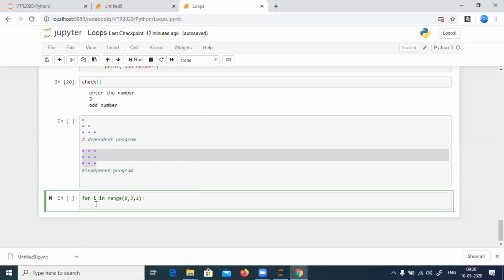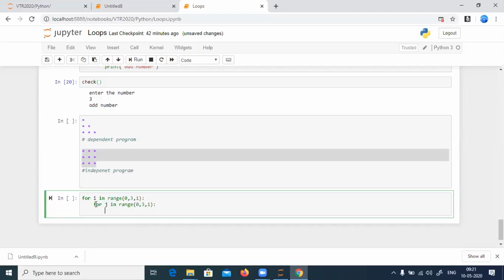How can I write the for loop? For J. Very good. I can't take I again because I is taken by the first loop. I need to take the J. I say for J in range(0, 3, 1). Okay, 0, 3, 1. Making sense?